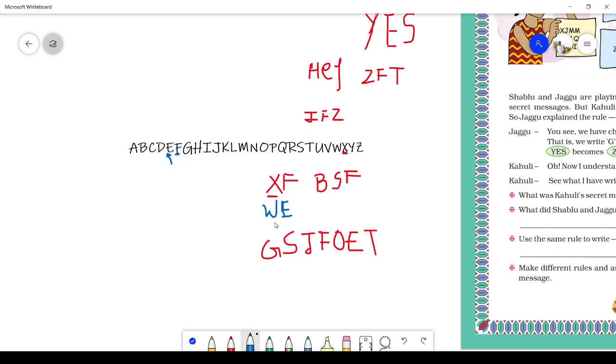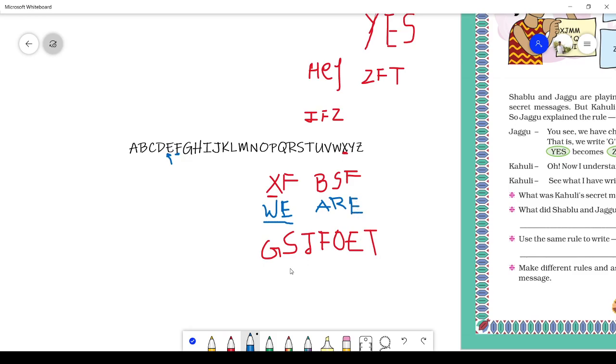Then B: for B we write A, and for S we have R, and for F again V. So here it is written WE ARE.